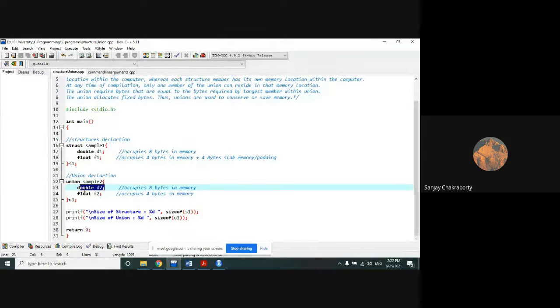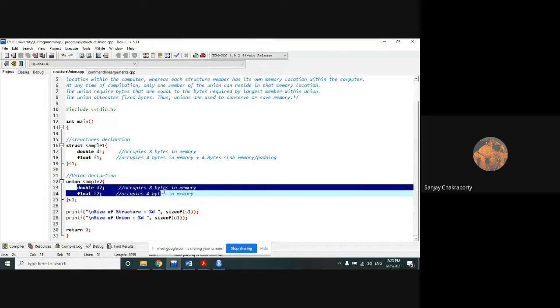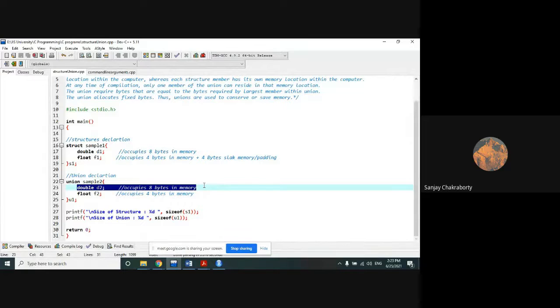Now, which member is active? The member which occupies the largest memory space is active. So within double D2 and float F2, which member occupies the largest memory space? D2, double. So the size of the union becomes 8 bytes. At first, this member is active, so it will occupy 8 bytes of memory.